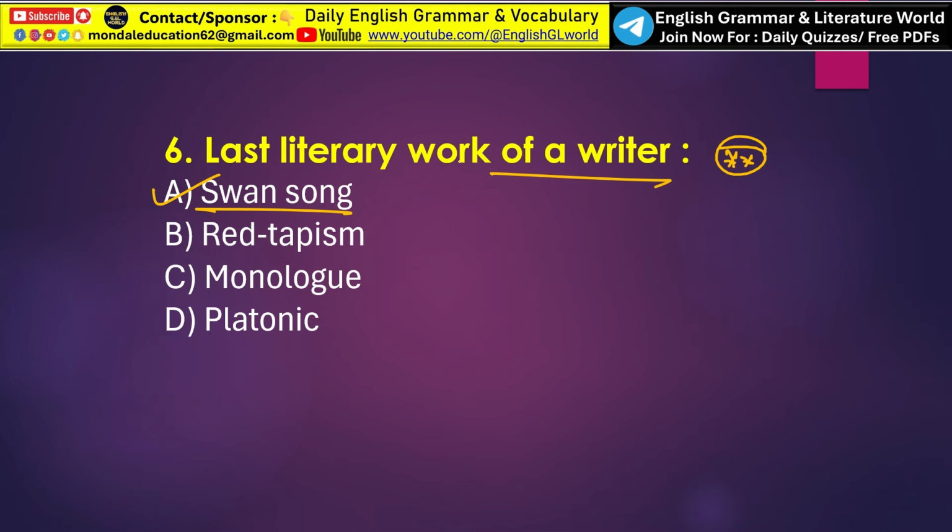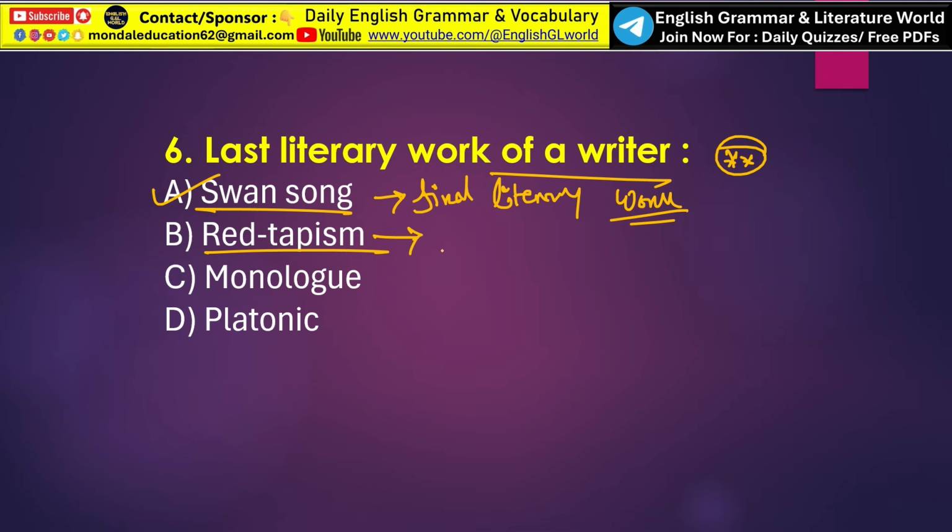A swan song refers to the final literary, artistic or creative work of a writer, poet, singer or artist before retirement or death. So the final literary work is called swan song. Now what is the meaning of red tapism? Red tapism refers to excessive official formalities, unnecessary rules and bureaucratic delays in offices or government departments.